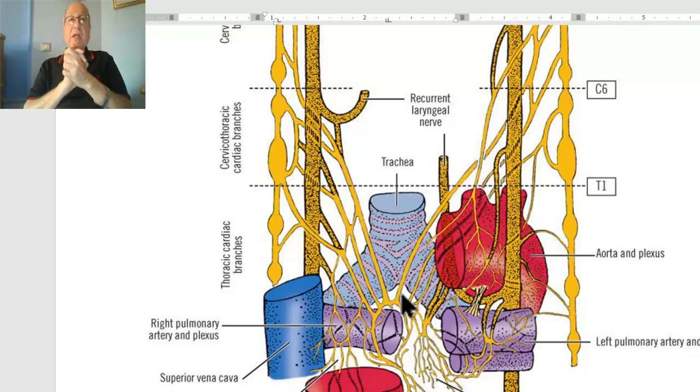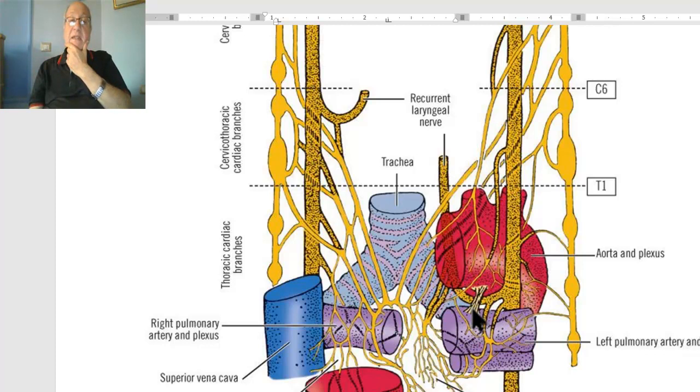What is the superficial cardiac plexus? The superficial cardiac plexus lies in the concavity of the arch of the aorta, in front of this ligament which is called ligamentum arteriosum. Therefore, the superficial cardiac plexus, which is the smaller plexus, lies in the concavity of the arch of the aorta, here, in front of ligamentum arteriosum.